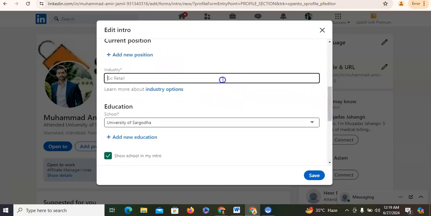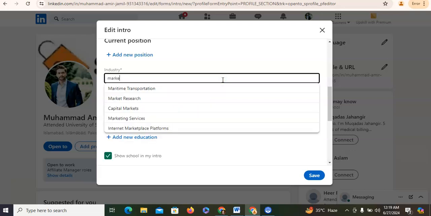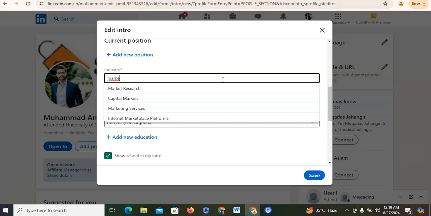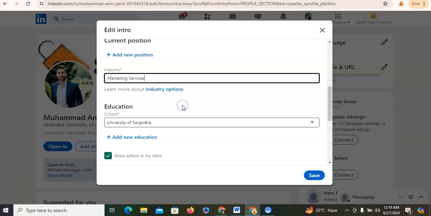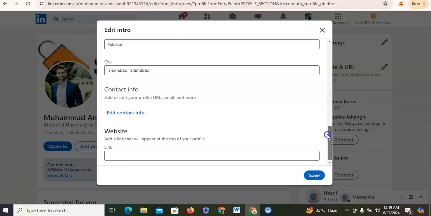You can select your industry. For example, I am just selecting marketing, and now different marketing sectors are available. You can choose according to your requirement. And here is a university, and here you can also put your website link, your blog link, your YouTube channel link. So different things you can add here according to your requirement, and once you are satisfied, then you just need to click on save.